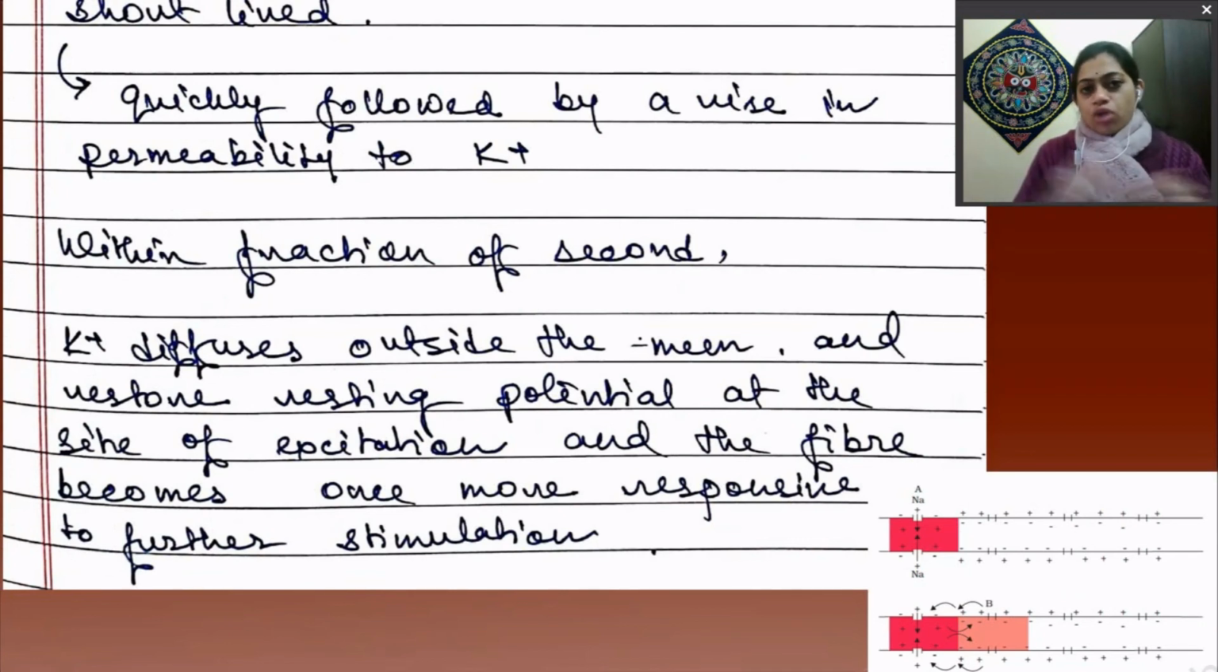Again it comes back to the normal resting condition. So it happens within a fraction of a second, that means nanoseconds, right? Now potassium ion diffuses outside the membrane and restores the resting potential at the site of excitation, and the fiber becomes once more responsive to further stimulation. As soon as the earlier site A returns to the polarized state, it is again ready to take another stimulus. So this is the conduction of nerve impulse throughout the axon.